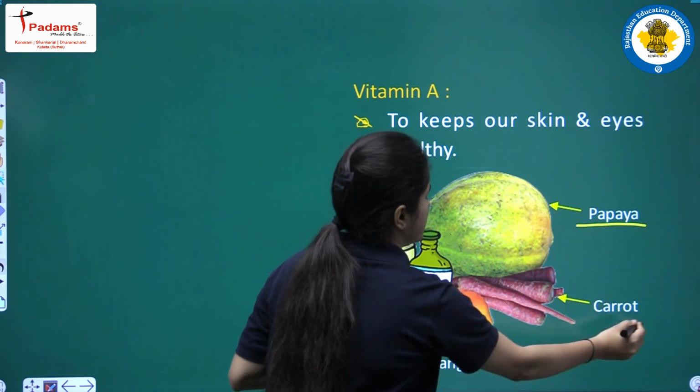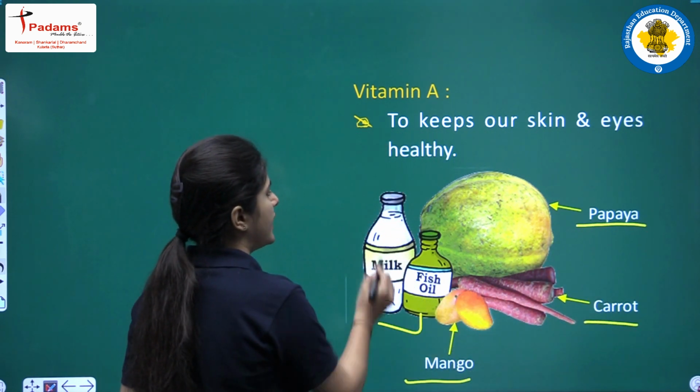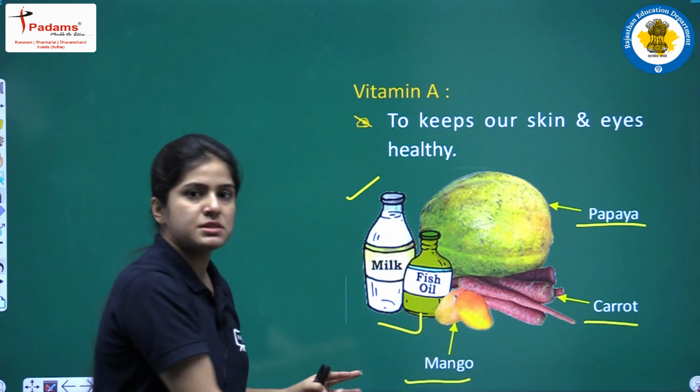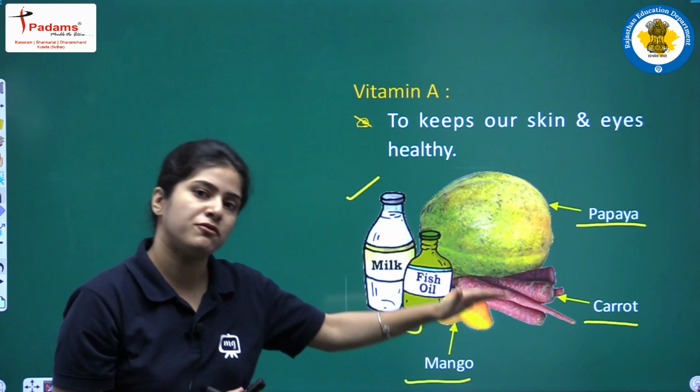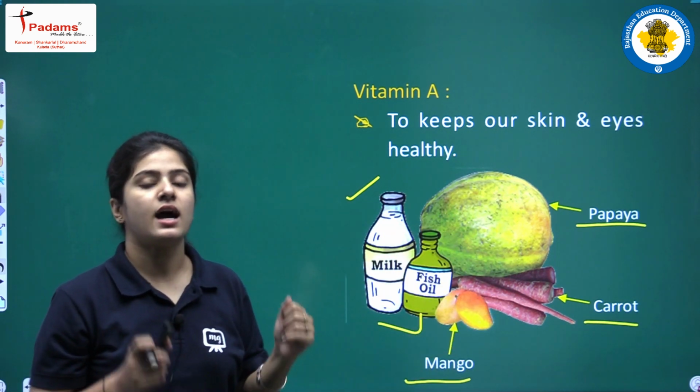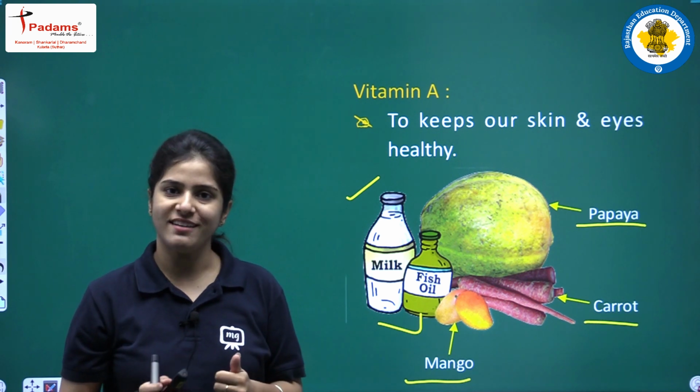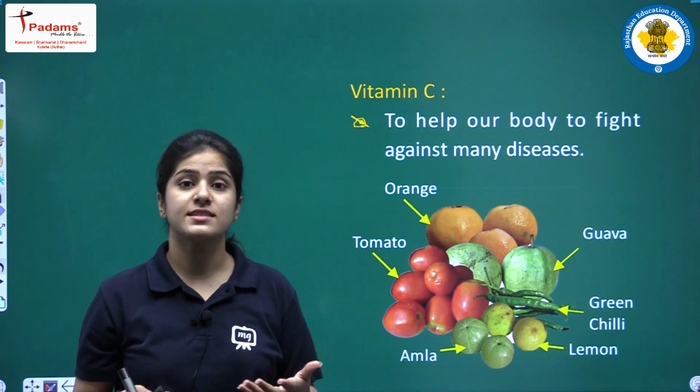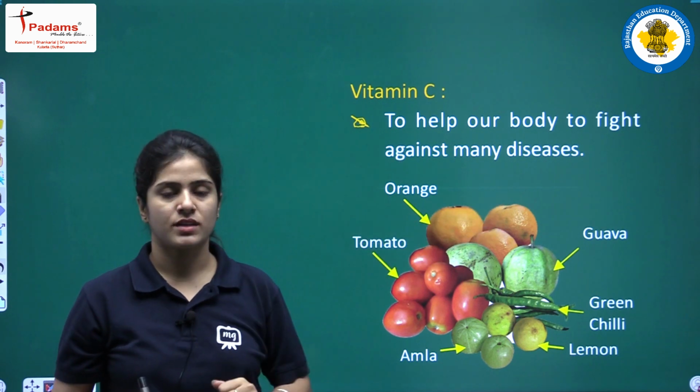So this is papaya, carrot, mango, fish oil and milk. These are the examples of vitamin A, and with the help of this vitamin my eyesight remains good, okay. So next, bachcho, we will discuss vitamin C.